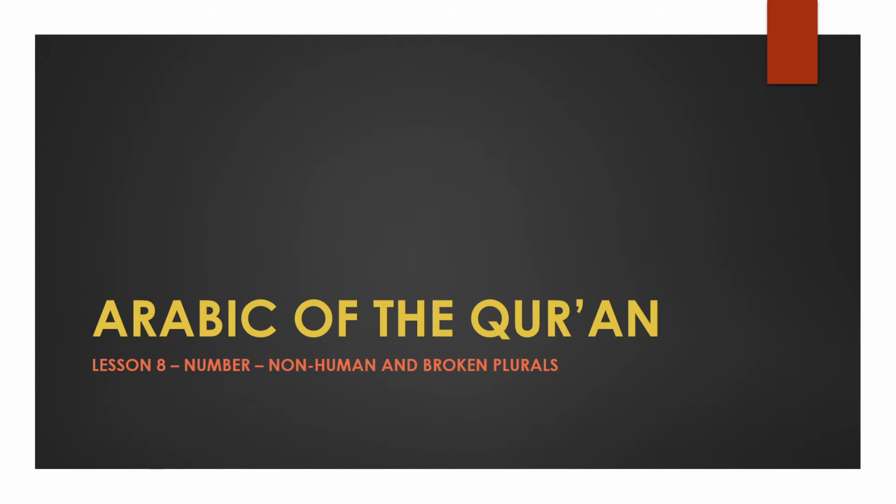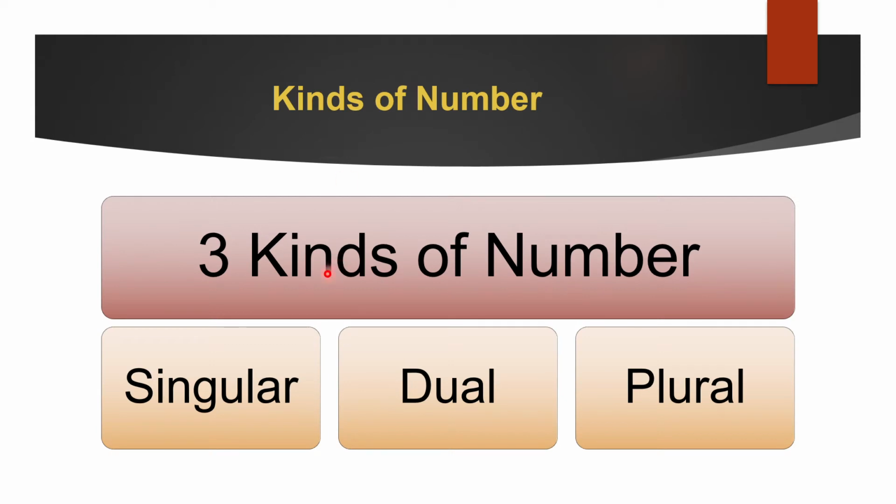Today we'll be doing lesson number 8, numbers, non-human and broken plurals. In Arabic we have three kinds of numbers. In English we only have two, singular and plural. In Arabic we have three: singular, dual and plural. Plural here means more than two, not more than one. Dual obviously means two, and singular means one.